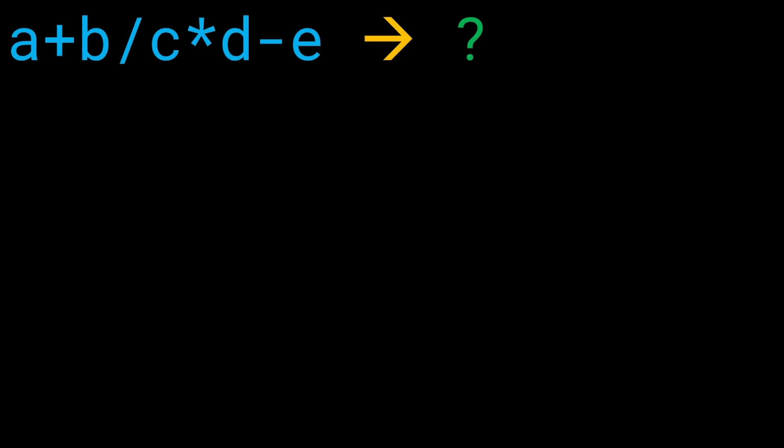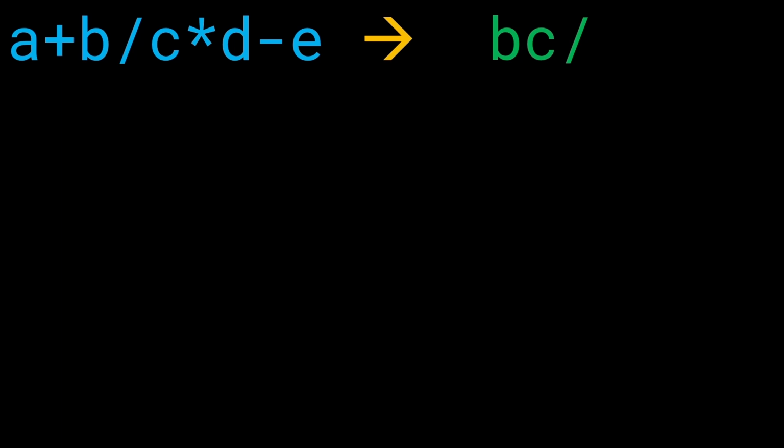So let's go ahead and try to work out the answer one by one. Using the BODMAS rule that we know, let's do the division operation first. We have to do B by C first, and we're going to write it as BC slash. Pretty simple up till now.